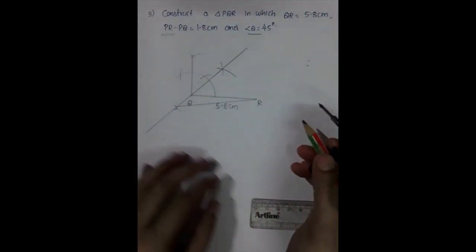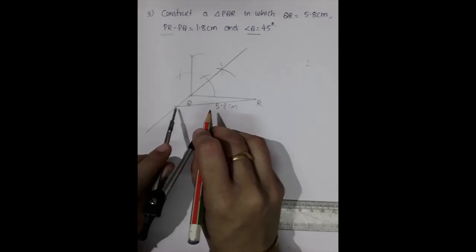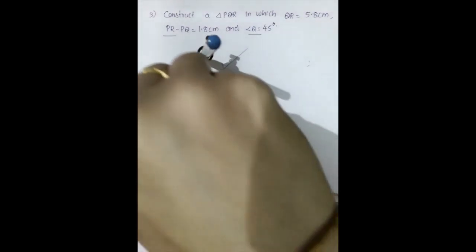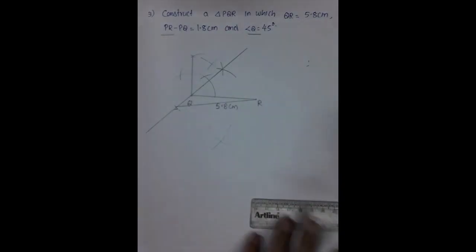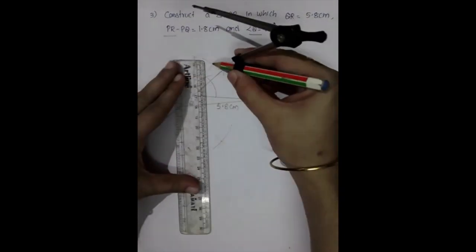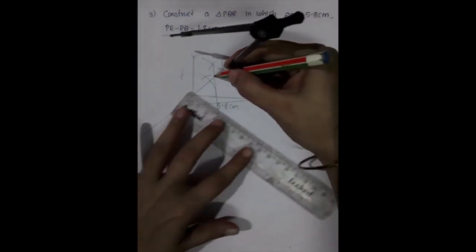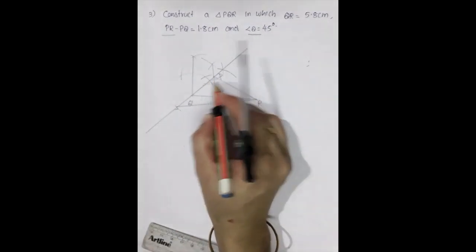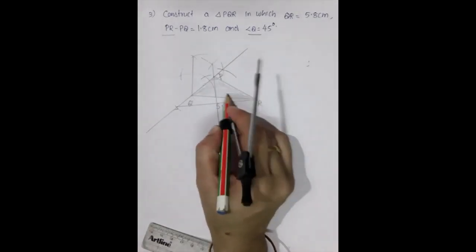Whenever we join, you have to take more than half of that line. Okay, so down one arc, top also one arc. From this point draw the arcs, and then you have to join, and this point cut here, is it? So you have to join that point and R. So this point will be what? Capital P. So PQR. This is our required triangle.